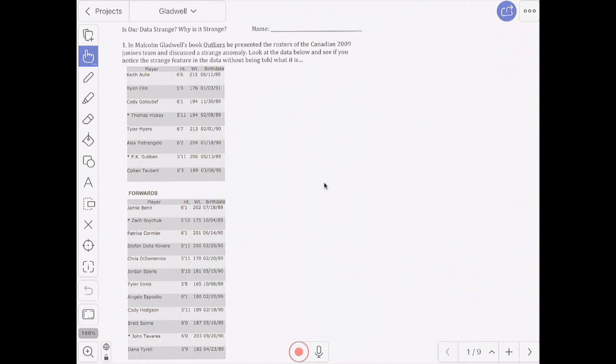So for question number one, it's a book called Outliers, written by Malcolm Gladwell, where I noticed in this chapter of a book, he was talking about an observation that was made by, I think, parents or coaches, about this list of players from the 2009 Canadian junior team.